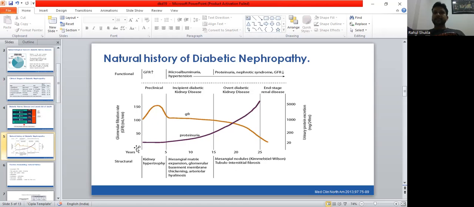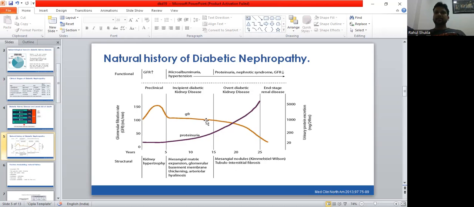And structurally, if we see in histopathology, there may be some kidney hypertrophy, and this stage usually appears over a period of 5 years. Then the second stage is incipient diabetic kidney disease. Here microalbuminuria appears. That means proteinuria increases to more than 30 milligram per day, and GFR remains stable or